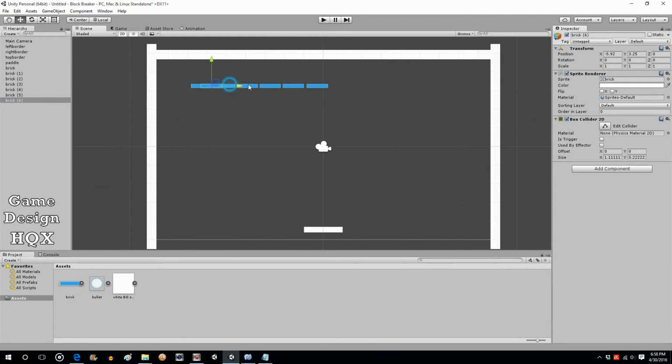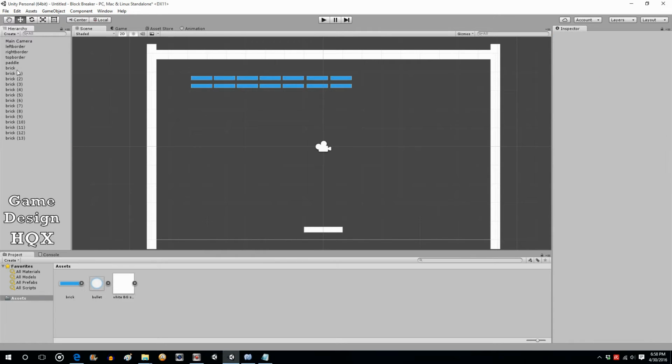Here we go, got a bunch of bricks to be destroyed. And if you want to be really fancy about it, you can grab these, copy, paste, and create a second row. Now, as you can see, if you're manually creating all these bricks, very quickly this is going to get cluttered because you probably actually have like 5 times the amount of bricks that we have here. So it really gets a little unwieldy. So like I said, there's a much better process for creating the bricks. Again, this is just for demonstrative purposes.